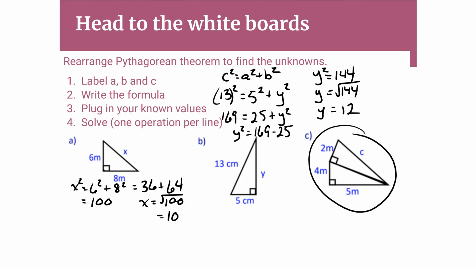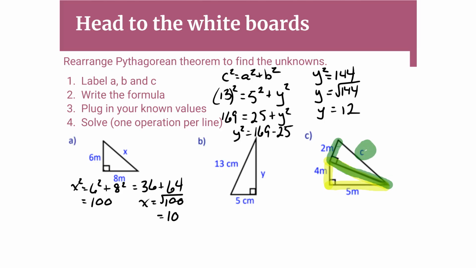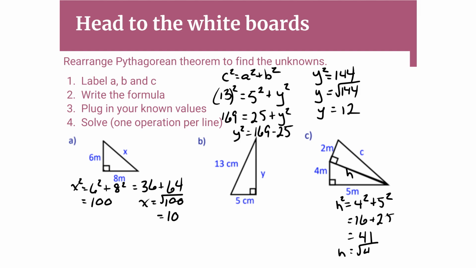Now this last question here is a little bit tricky. First of all, it's showing us we've got one triangle here. It's got the two sides, but it's missing the hypotenuse. Once we find the length of the hypotenuse, that becomes the side of this other triangle. So we have to find that hypotenuse side first. That gives us another side, which we can then use to use the Pythagorean theorem a second time to find the value of c. So in this case, we'll start off with h squared is equal to 4 squared plus 5 squared. That's 16 plus 25, which is equal to 41. Therefore, h is equal to the square root of 41.